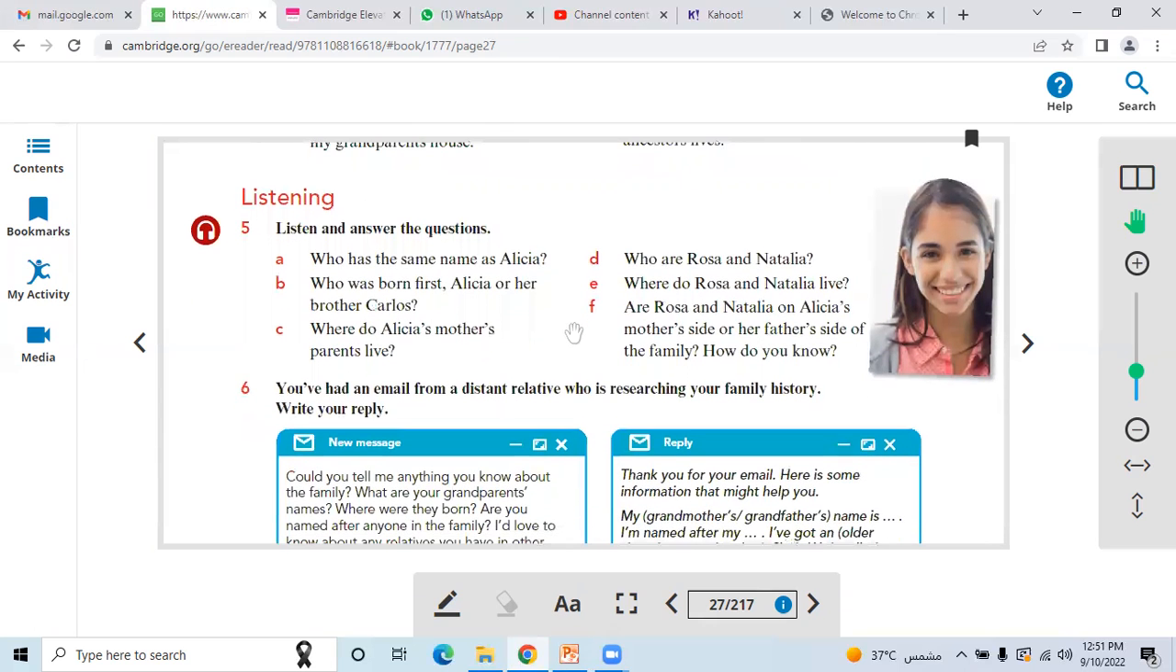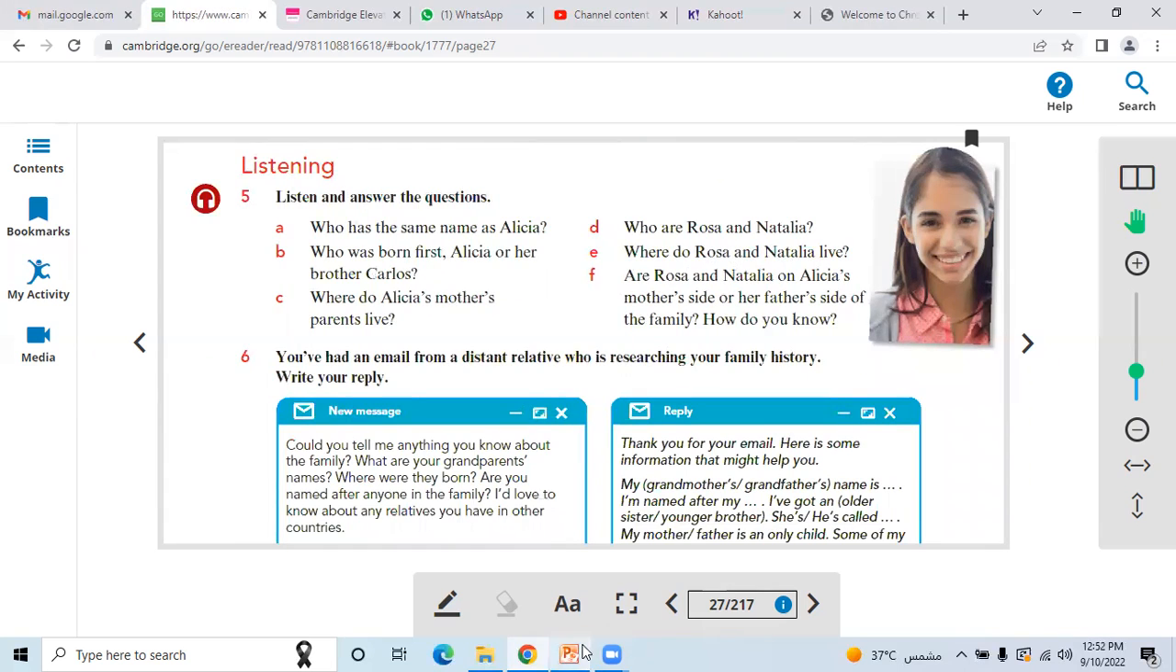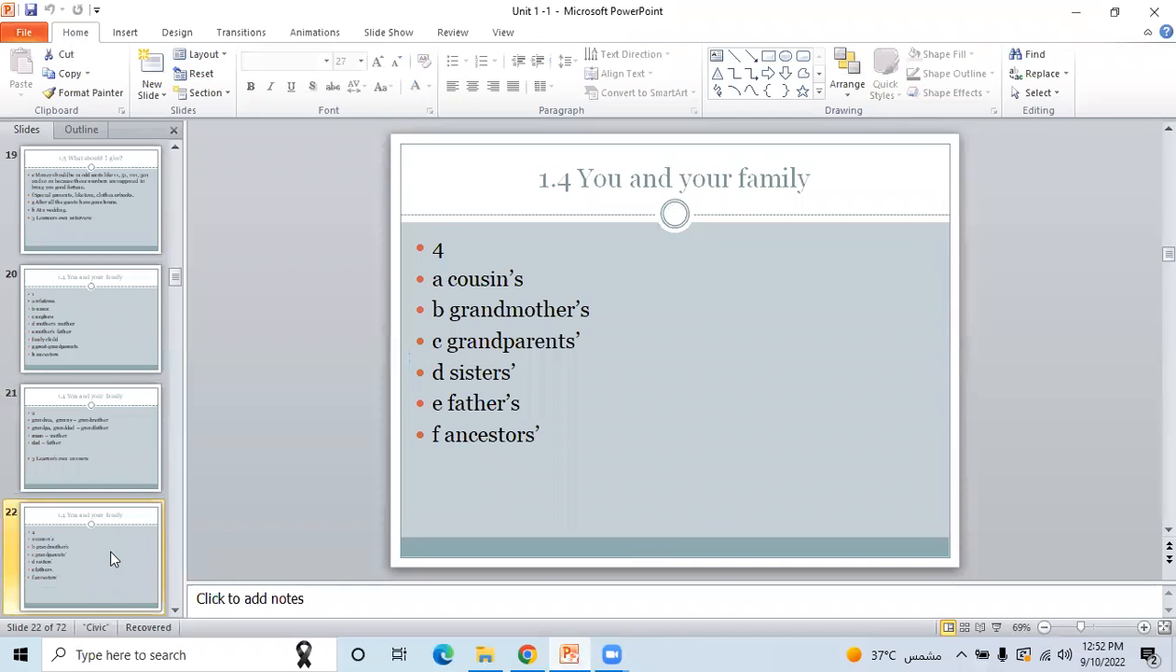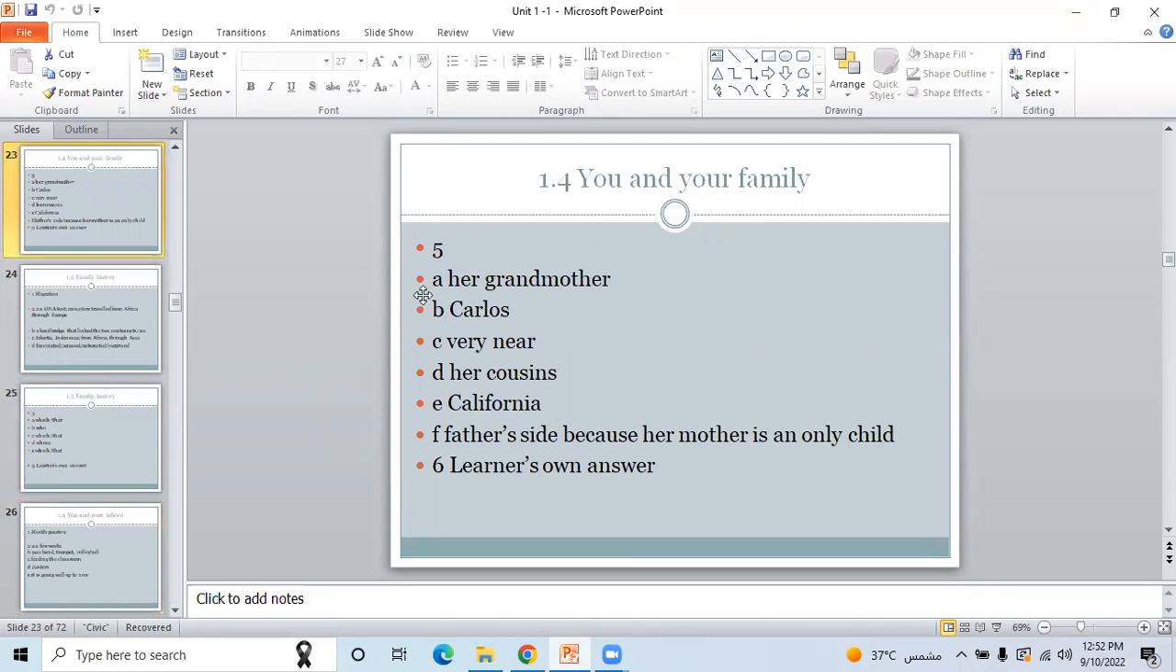Look at this question. Listen and answer. Who has the same name as Alicia? Who was born first, Alicia or her brother Carlos? Where do Alicia's mother's parents live? Who are Rosa and Natalia? Where do Rosa and Natalia live? Are Rosa and Natalia on Alicia's mother's side or her father's side of the family? How do you know? From A to F, we are going to write the answers to the questions. Here we can see her grandmother, B is Carlos, C is very near, D is her cousin, E is California, and F is father's side because her mother is an only child.